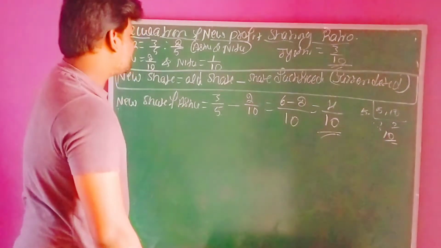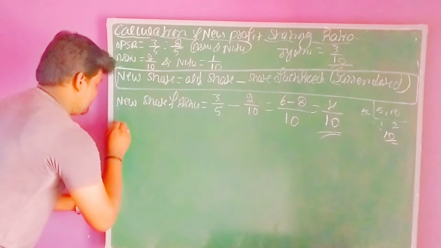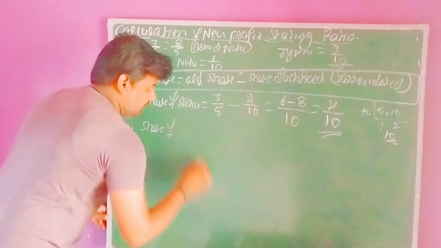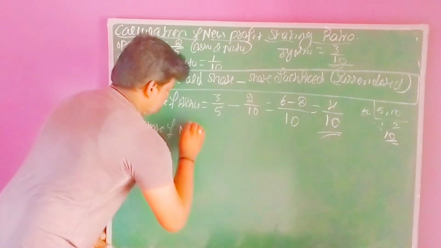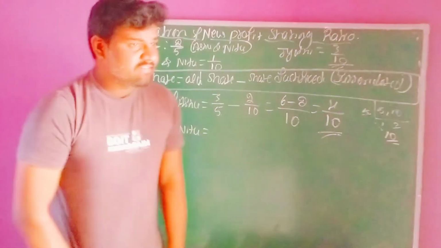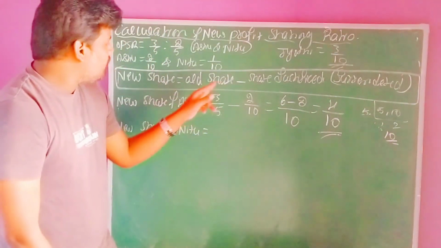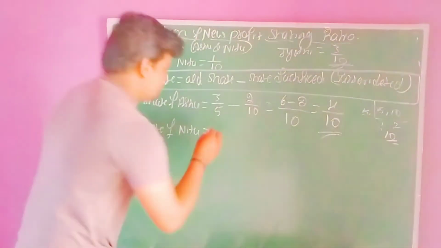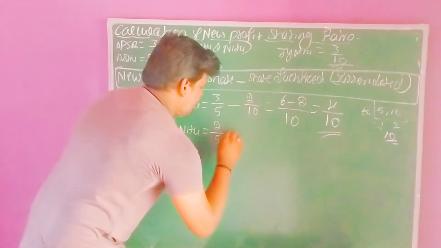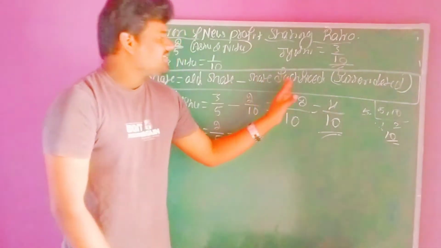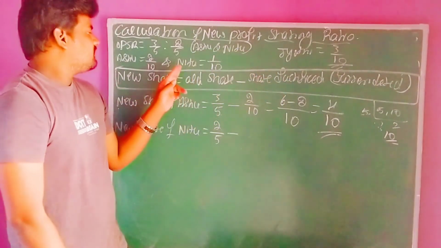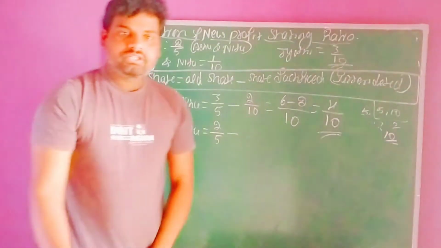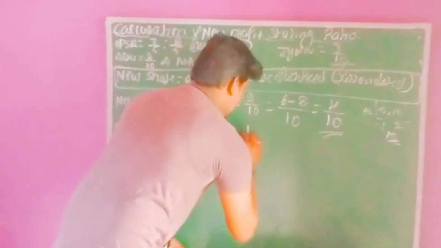The next partner, which is the next partner? Neetu, right? You have to write the next partner. New share of Neetu. As per the given information, what is the old share of Neetu? 2/5. This is the old share of Neetu. You have to write 2/5 minus whatever share is sacrificed. Directly they have given that Neetu is sacrificing 1/10 of her share to the new incoming partner. You have to write 1/10.